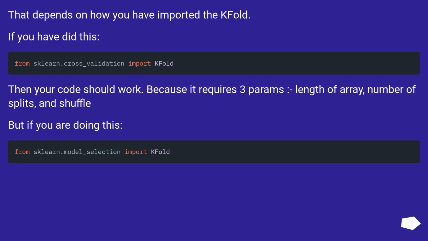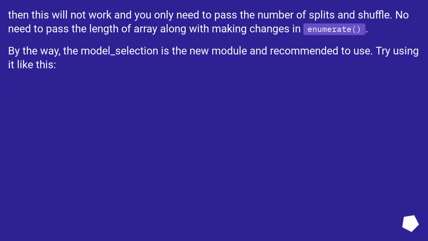That depends on how you have imported the KFold. If you have done this, then your code should work, because it requires 3 params: length of array, number of splits, and shuffle. But if you are doing this, then this will not work and you only need to pass the number of splits and shuffle. No need to pass the length of array, along with making changes in enumerate.